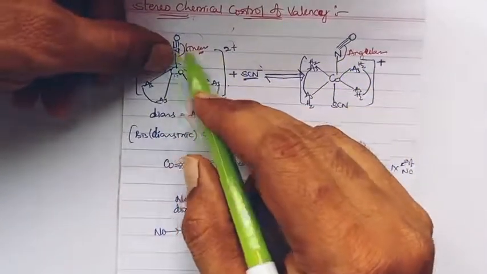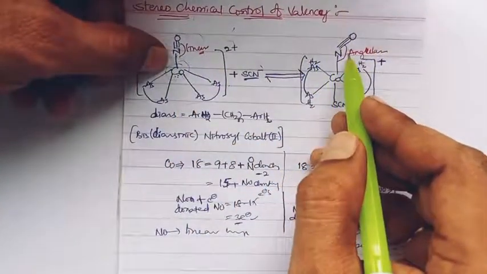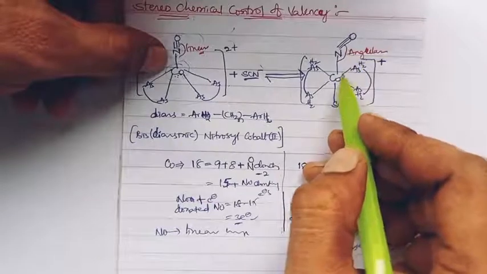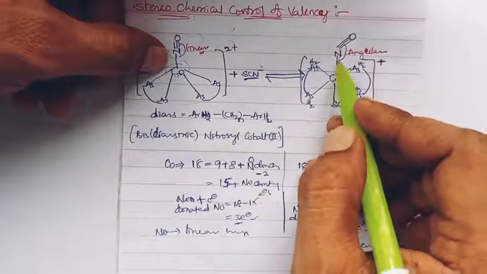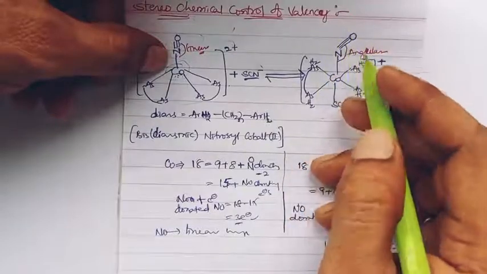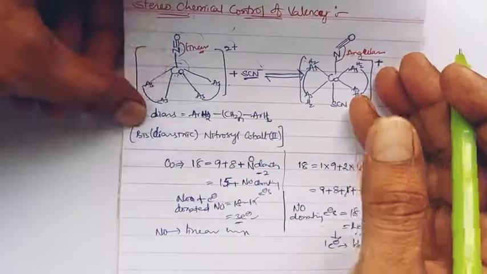Once it becomes a single electron donor, the bonding mode changes from linear to bent. It generates an angle in cobalt nitrogen oxygen that is less than 180, such a change happens.